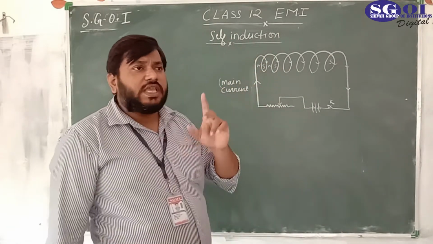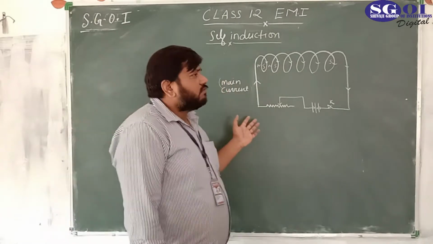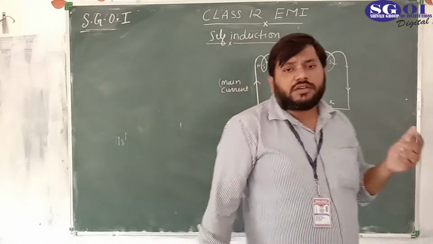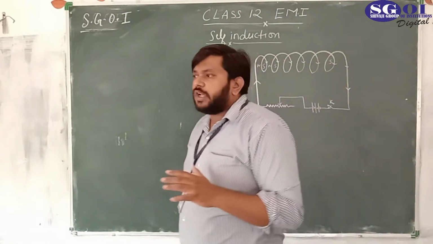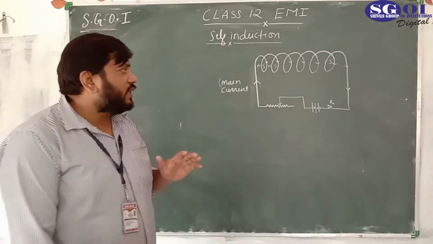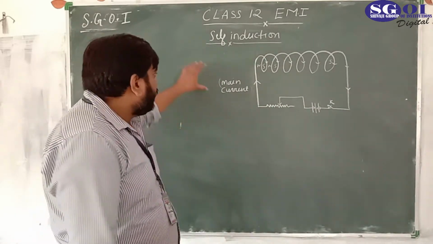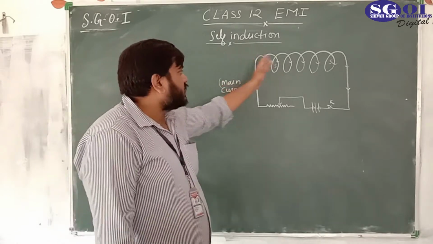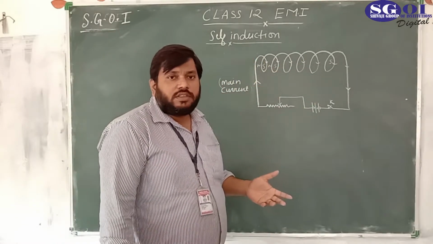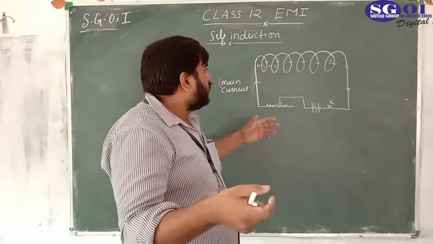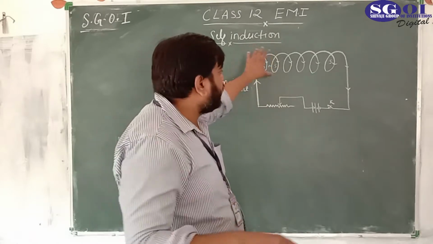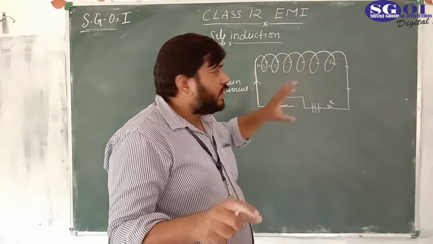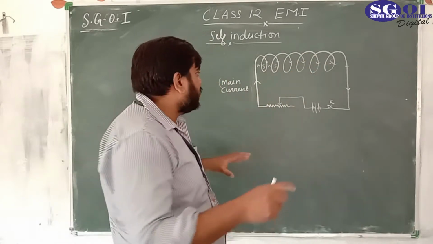In the first case, when I taught you Faraday's law of electromagnetic induction, you saw that we placed a bar magnet and moved it so that the flux linked with the coil would change. That is the way by which we changed the magnetic flux linked with the coil. I think you are getting my point.